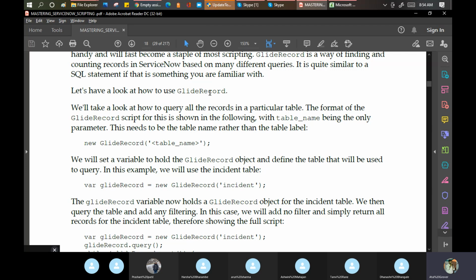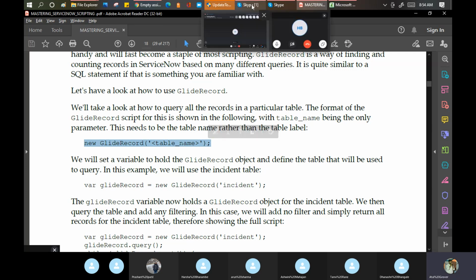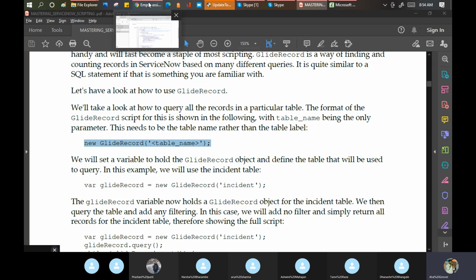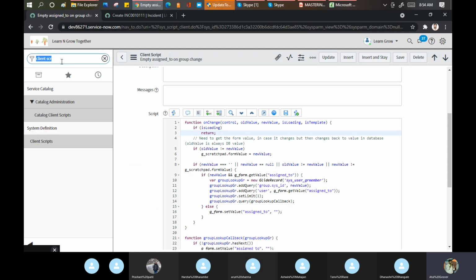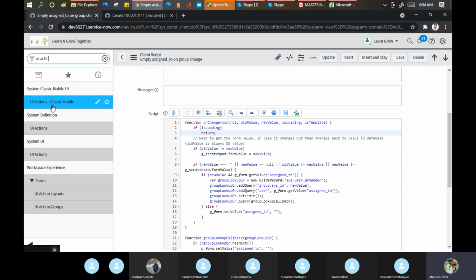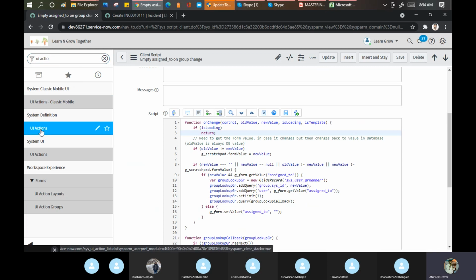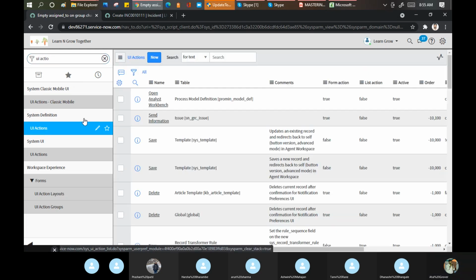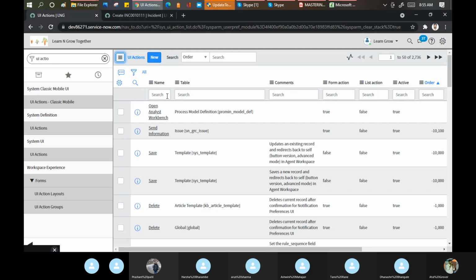Then how can this be used? We use it like this: new GlideRecord and the table name. Let's do one thing. Let me try, I never tried it, but I want to try it here. Go to the UI action. Yesterday we created a UI action, right? On the change.